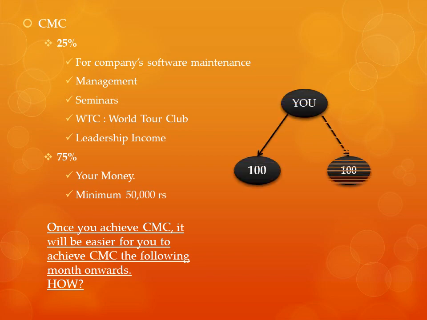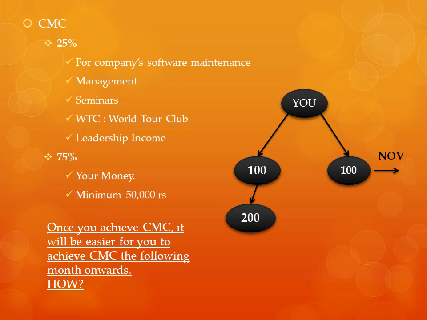Let's say you have 100 members in your left leg and 100 members in your right leg in the month of November. Consider in your left leg, each member made two members under them. So 100 will multiply by 2 and it is 200 in your left leg.